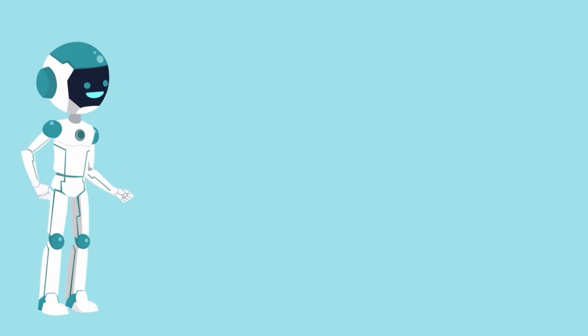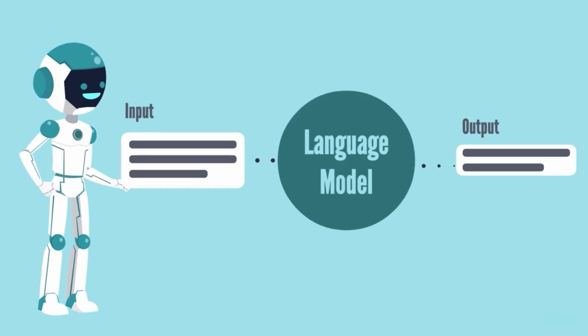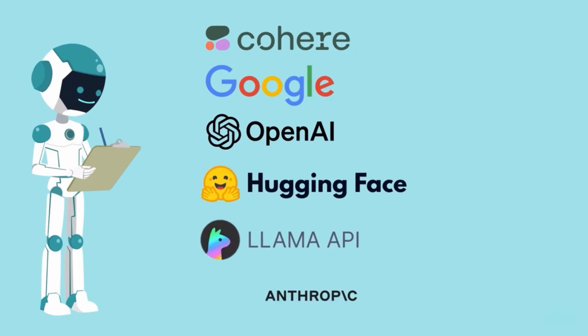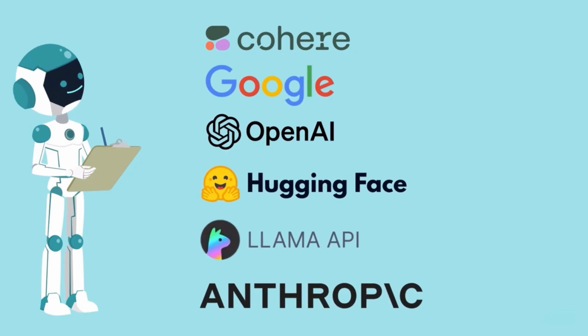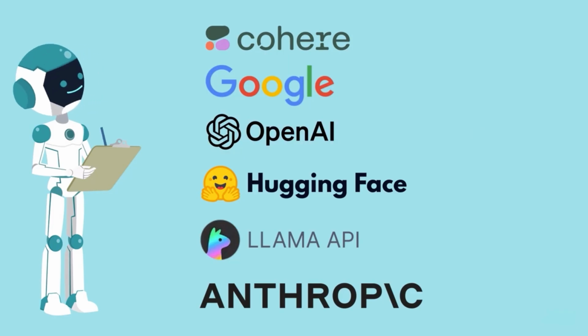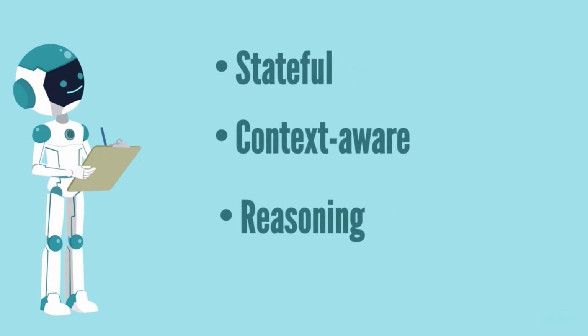One of the components we need for implementing exciting AI assistants is, of course, the language model. Accessing different language models is as easy as pie with LangChain, since it integrates with many LLM providers. In this course, we'll employ LangChain's integration with the OpenAI provider to access OpenAI's chat models, more precisely, GPT-4. But as noted, OpenAI is one of many options. Once you get the hang of LangChain, you can experiment with other models, such as Anthropic's Claude or Google's Gemini. But the LLM is just one component for implementing a stateful, context-aware, and reasoning chatbot.